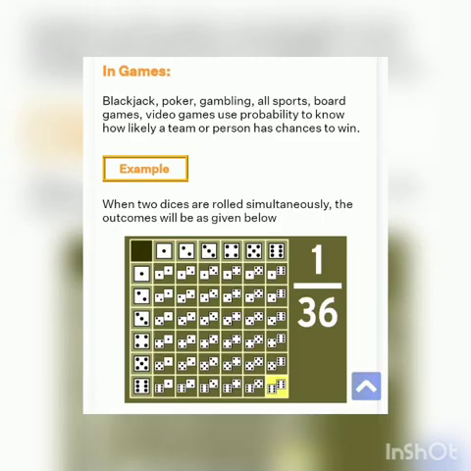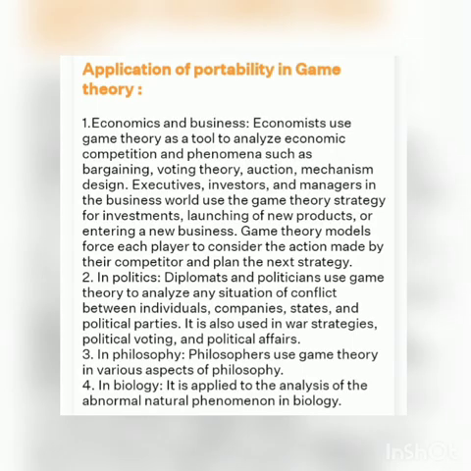Next one is in games. Blackjack, poker, gambling, all sports, board games, video games use probability to know how likely a team or a person has chances to win. Example is, when two dice are rolled simultaneously, the outcome will be as given below. Outcome of getting 1 is 1 by 36 and 2 is 1 by 36. Likewise, all are given. Application of probability in game theory.